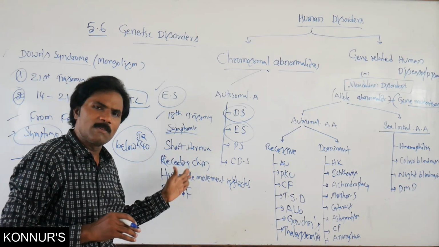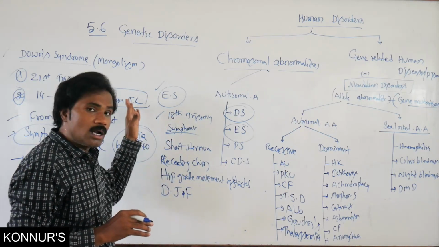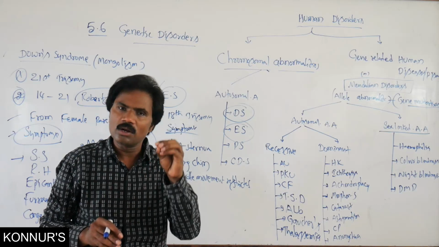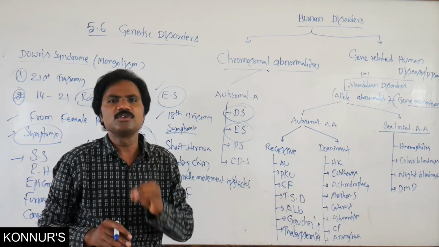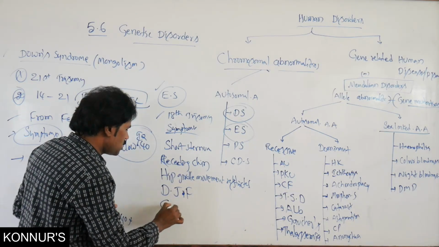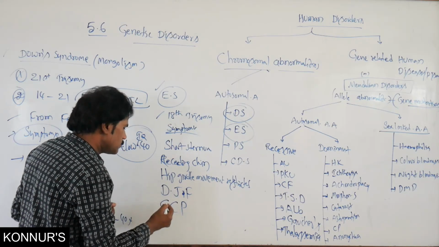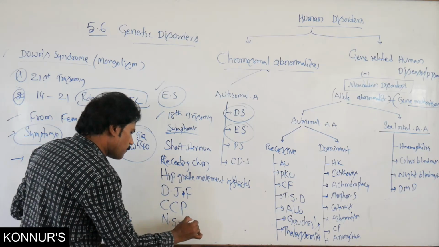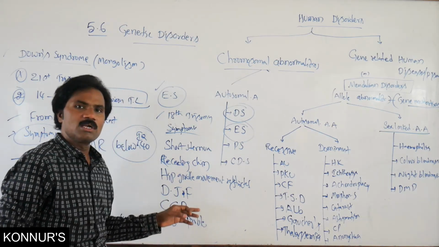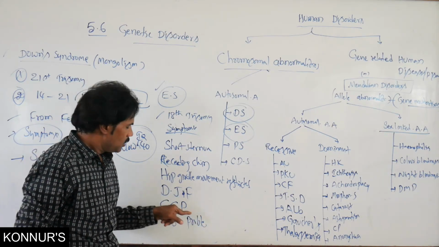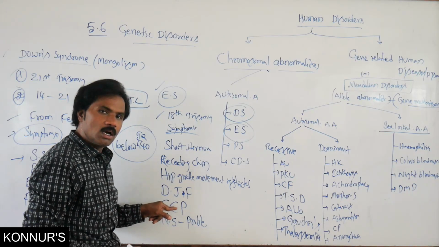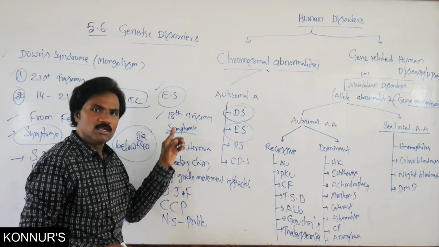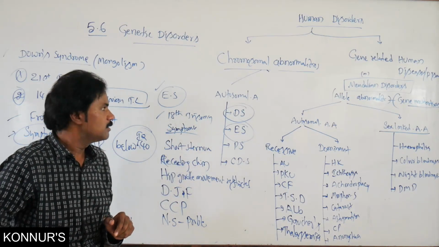Based on these symptoms, apart from this one, you normally observe congenital heart disorder, congenital cardiac problem, as well as nervous system problems. Nervous system problem means mental retardation, and congenital cardiac problem is common in most cases of this particular aneuploidy condition.